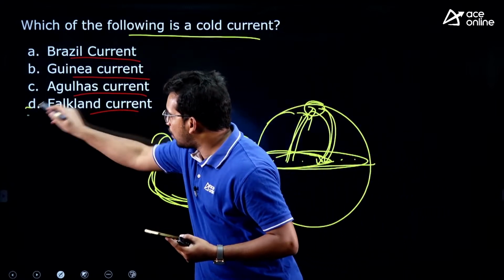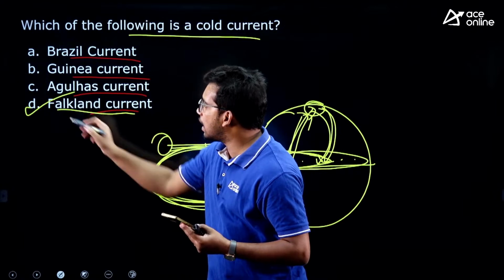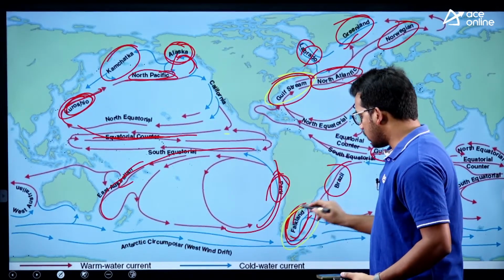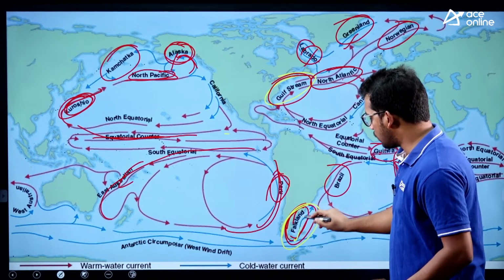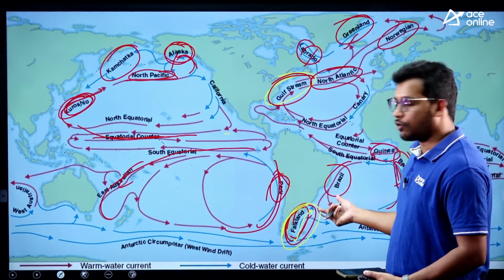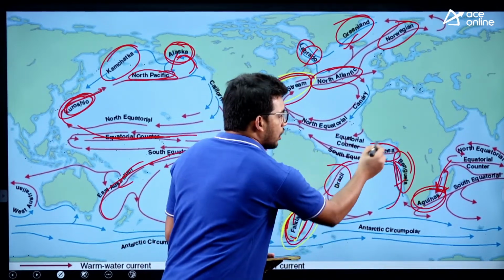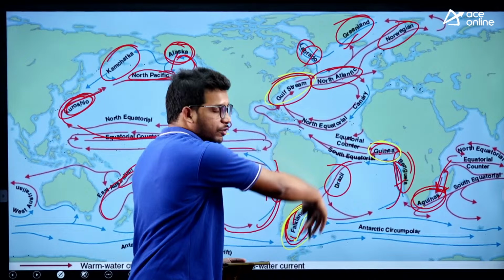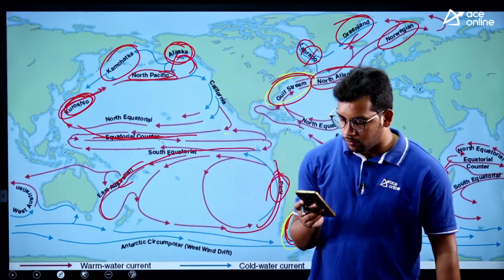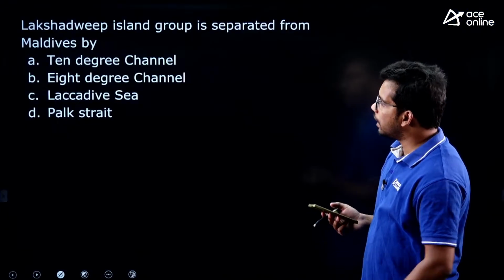Yes, 3 students have answered it correctly. They are saying cold current. So the answer is the Falkland current, which is a cold current. So here this is the cold current, you can see the blue colored one. So this is the Falkland current, which is cold. And then the Brazil current is warm, you can see here the Brazil current, the Agulhas current is also warm, the Guinea current is also warm. All are coming from the equator towards the polar regions, right? So very good, Kesav, Lasya and Manikanta have answered it correctly, alright.